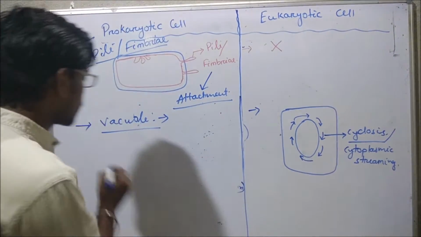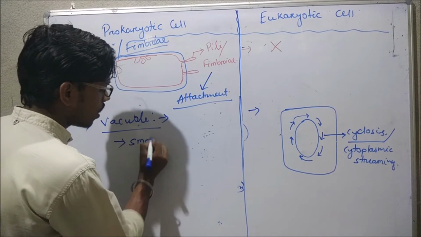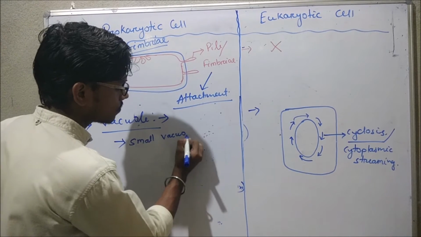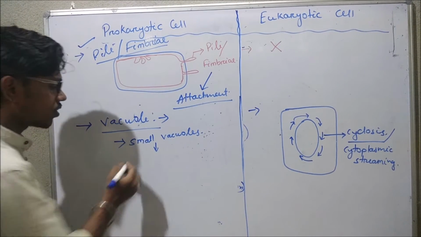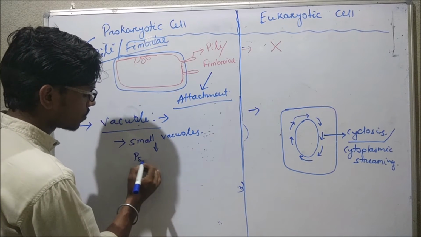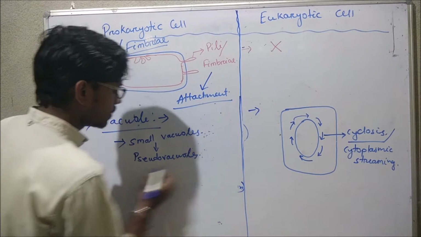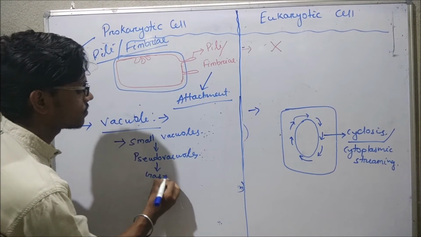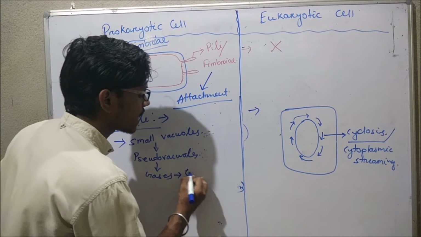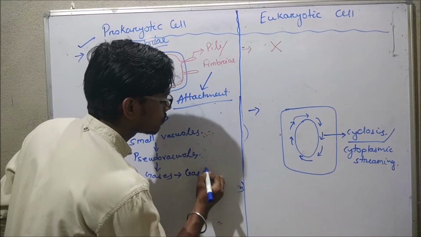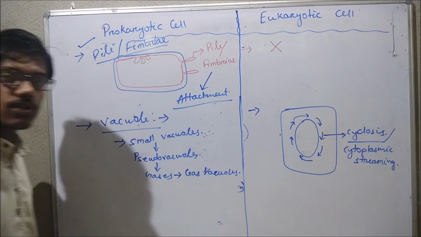But in the case of a prokaryotic cell, there is presence of some small vacuoles. But these are not true vacuoles, so they are also called pseudo vacuoles, and these are filled with gases. That's why they are also called gas vacuoles.